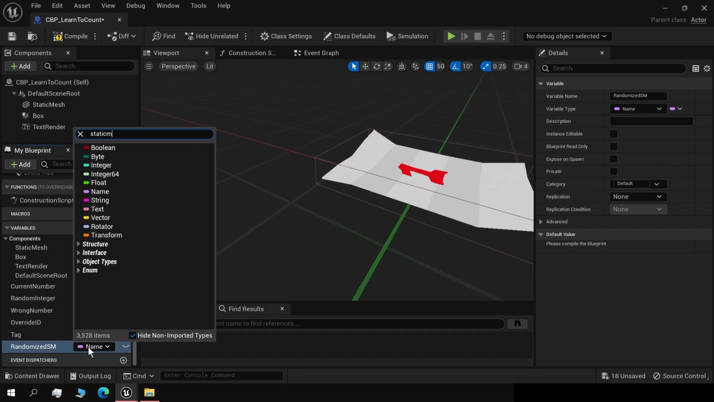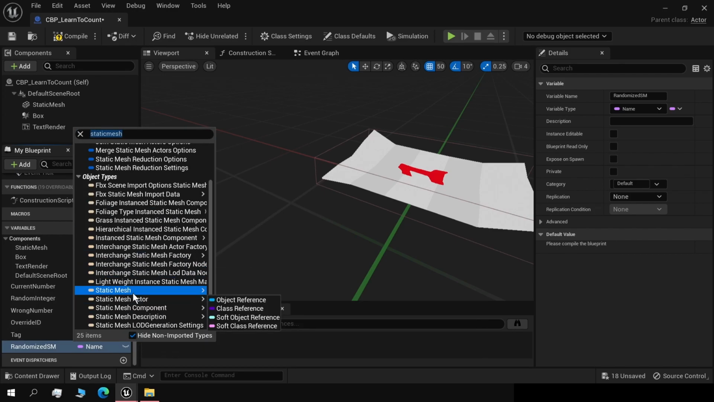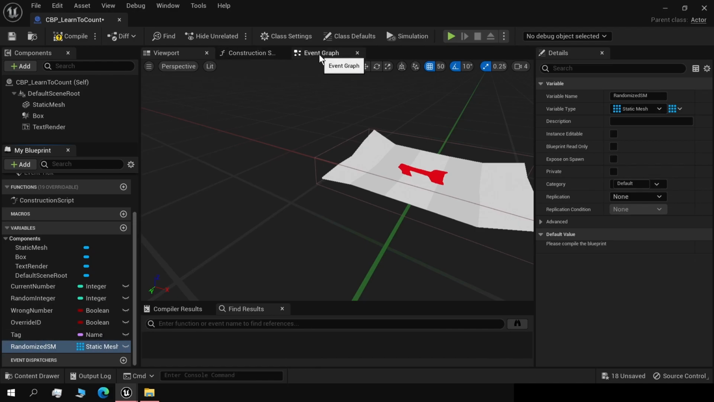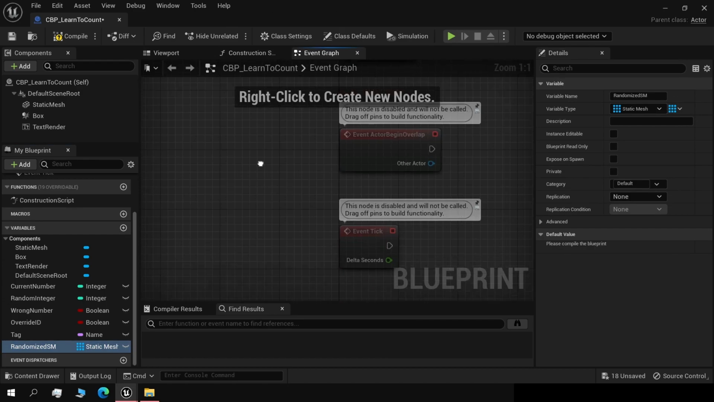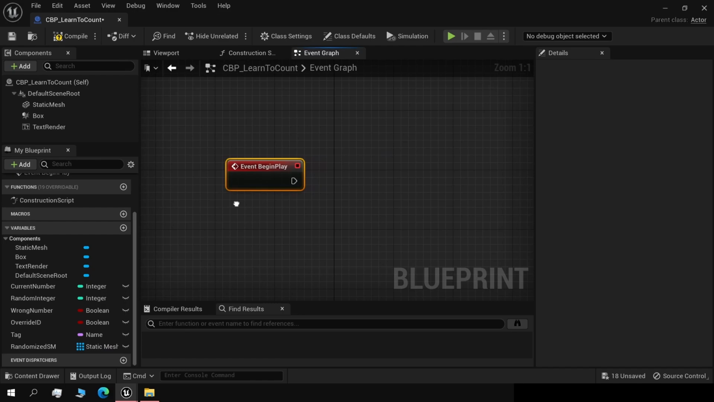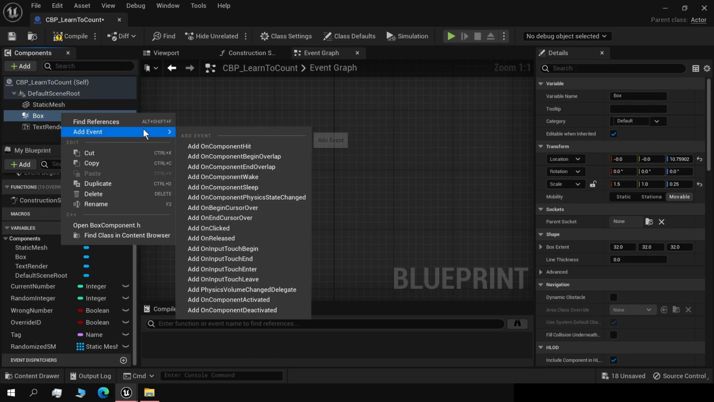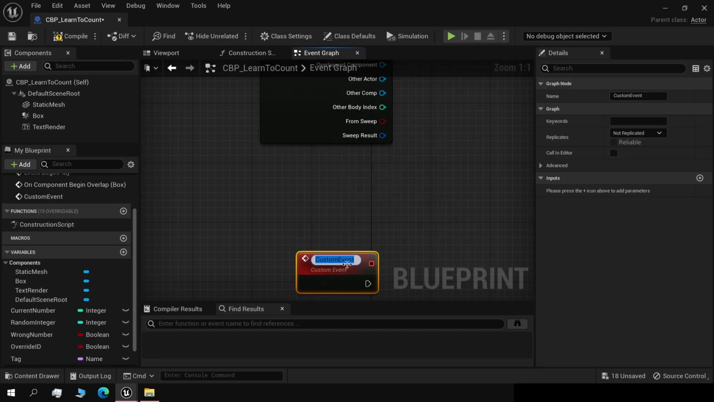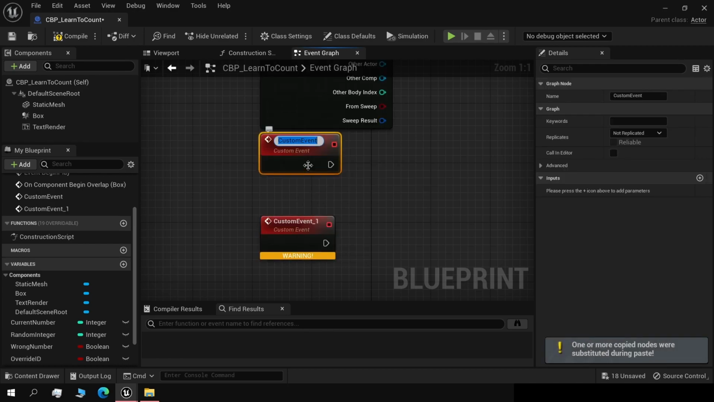Here it's going to be a static mesh, and we change it to an array. Right click on the variable to change it to an array. For the blueprint part, we're going to need begin play, begin overlap and 2 custom events. First one will be called +1 or random.